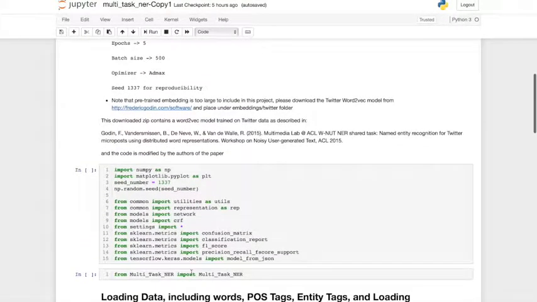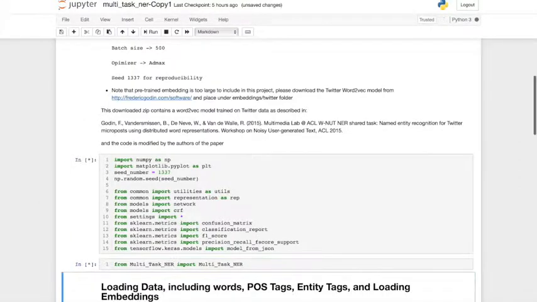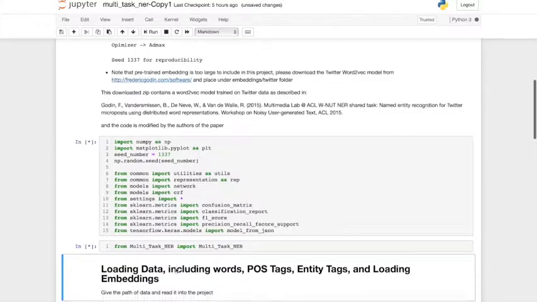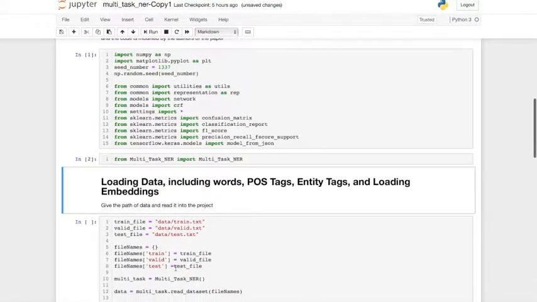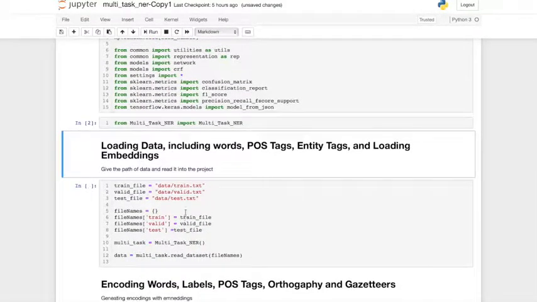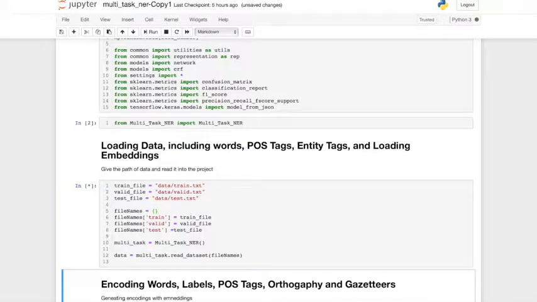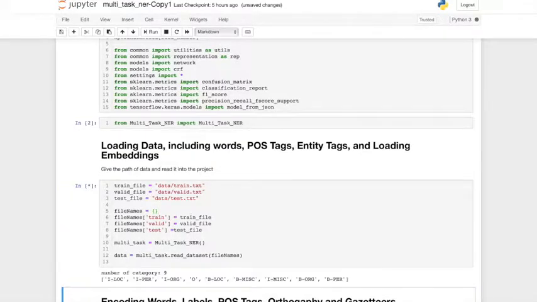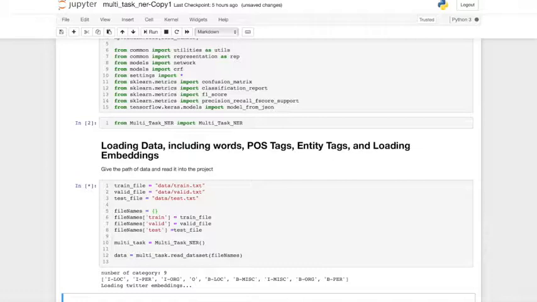Firstly, the project imports required packages. The model is built with TensorFlow. Then it loads data. The project receives the path of data files and pre-processes data. The acceptable format of the project is CoNLL 2012. However, the trainer only needs words, part of speech tags, and the entity tags. In this demo, I use the CoNLL 2003 dataset.